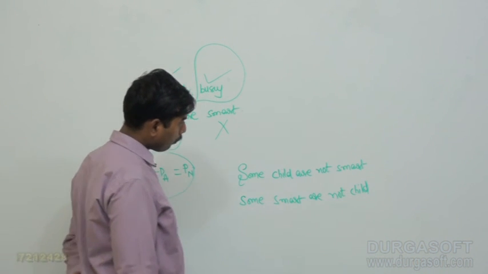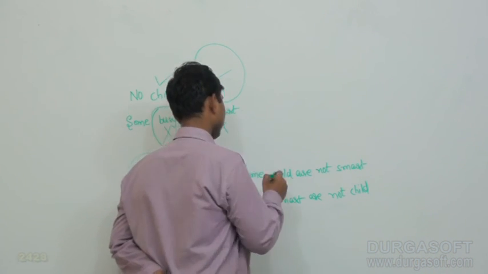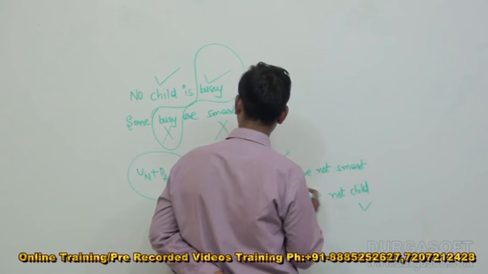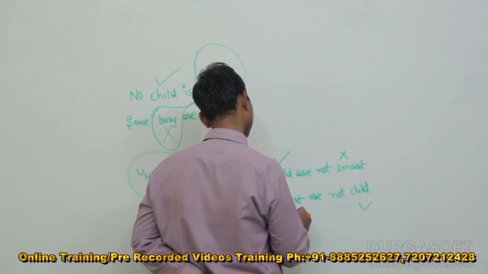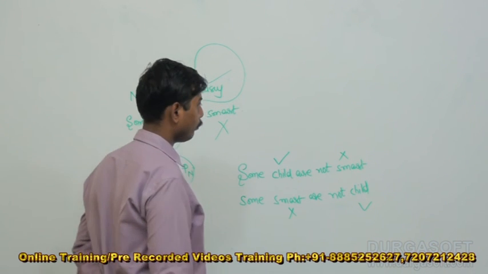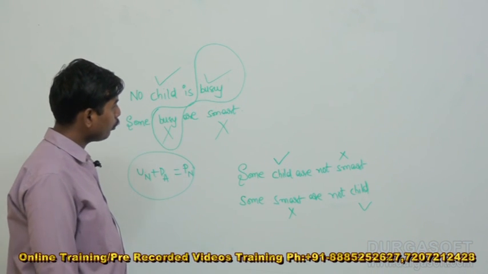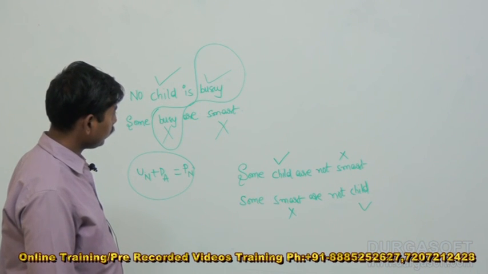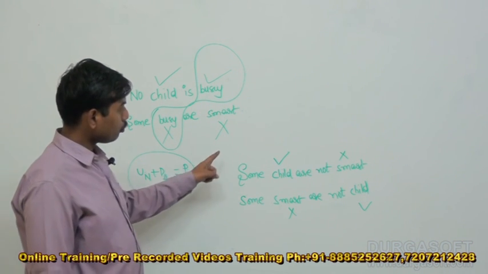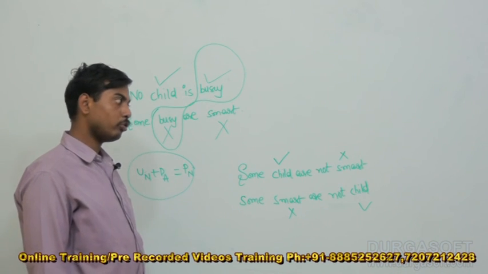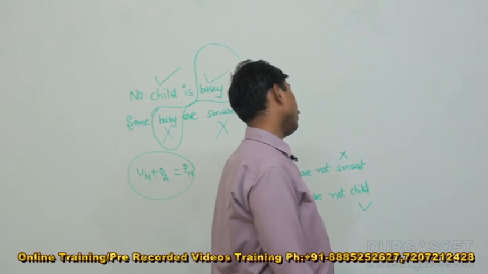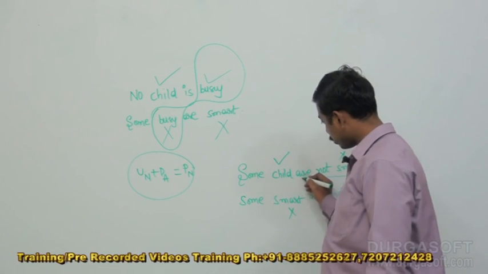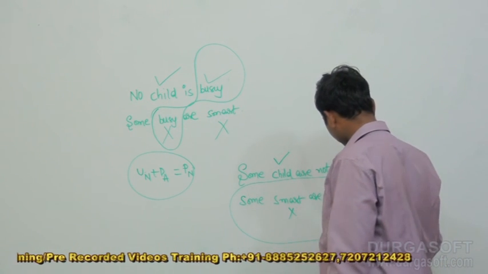Some child are not smart means child is not distributed in the given statement, and smart is distributed. This is possible especially when we go for the distribution process of the drawn conclusions here. Out of these two conclusions, which conclusion should be the right one? Out of these two conclusions, the second one is the right conclusion. Why?